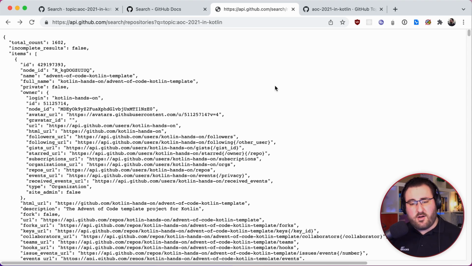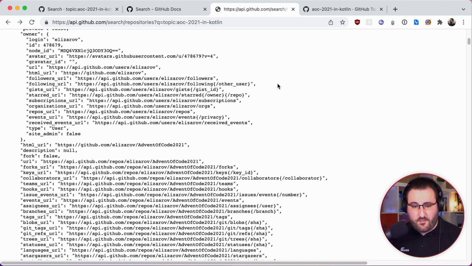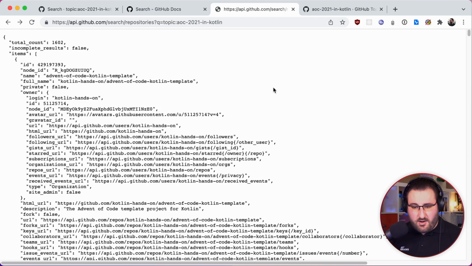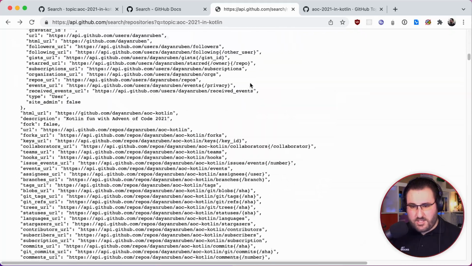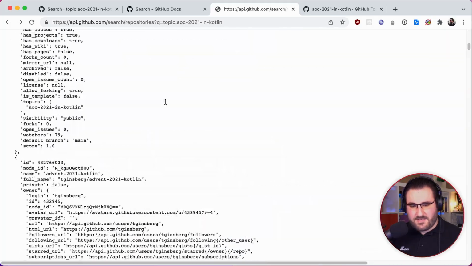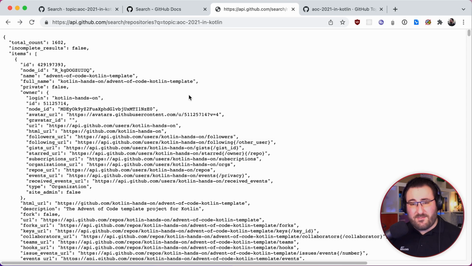But as you can see, all of this is structured text in the form of JSON. And this is really hard for me to parse and specifically to find the full name of each individual repository. So I think it's time we do some automation with Kotlin. So let's write a small Kotlin program that can make this HTTP request, pull out the 1,602 unique names, and then we can put that into a random list picker somewhere online and determine the actual winners of the challenge.